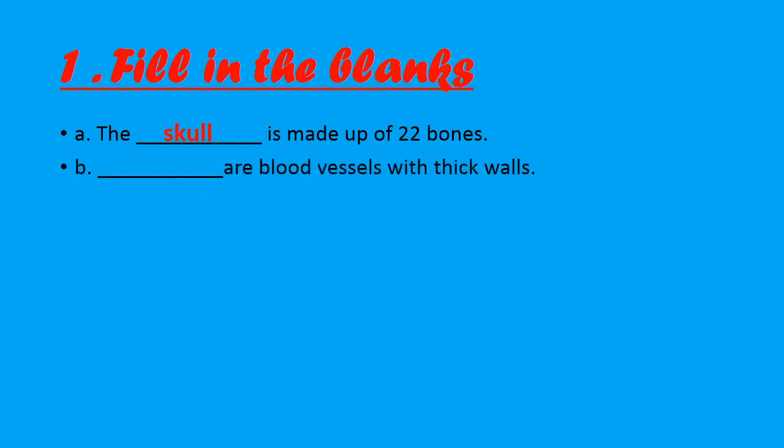Part B. Dash are blood vessels with thick walls. We all have 3 types of blood vessels in our body. First is arteries, second is veins, and the third is capillaries. Among these 3 blood vessels, arteries have thick and muscular walls. Veins have thin walls, and capillaries are the finest blood vessels. So your answer should be arteries.